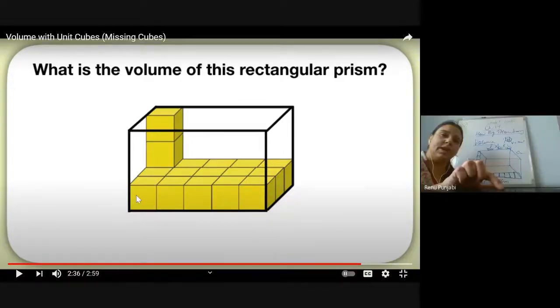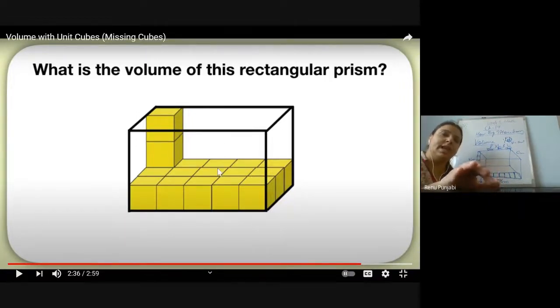Only length I am asking. What is the length of this rectangular prism? 5. Yes, 1, 2, 3, 4, 5. And what is the breadth? Five. Mantra? Yes, good.